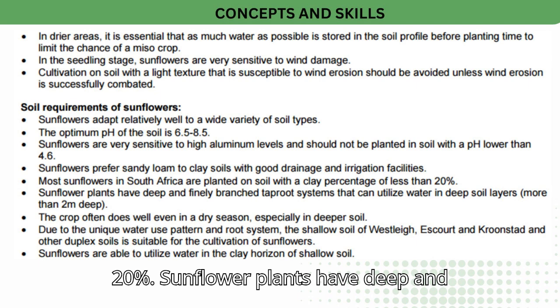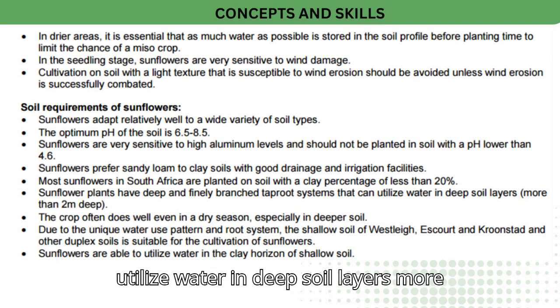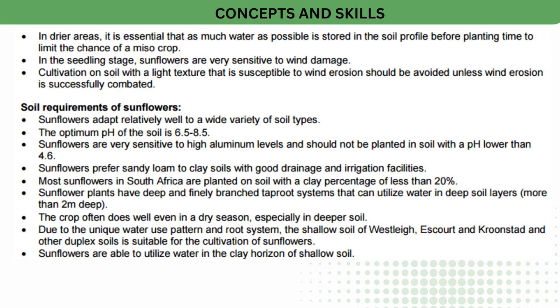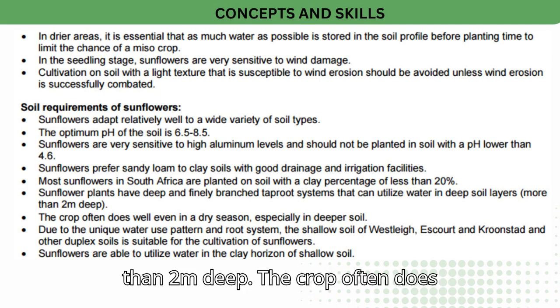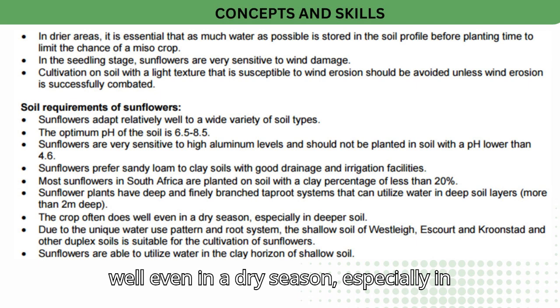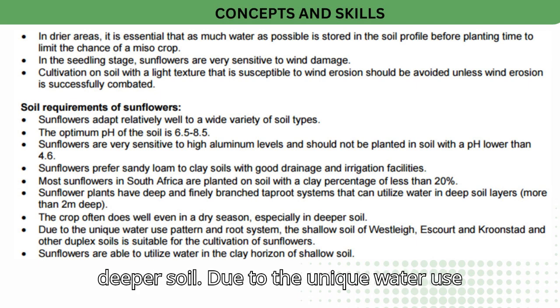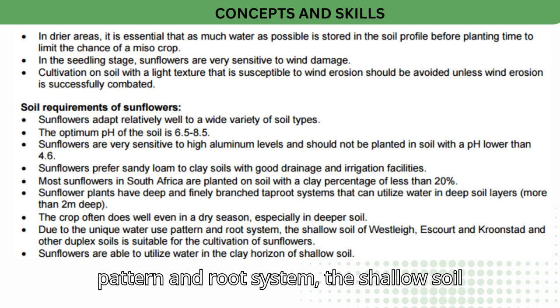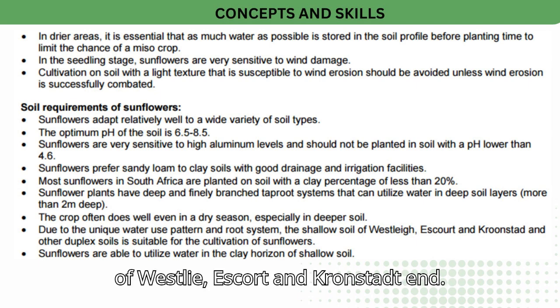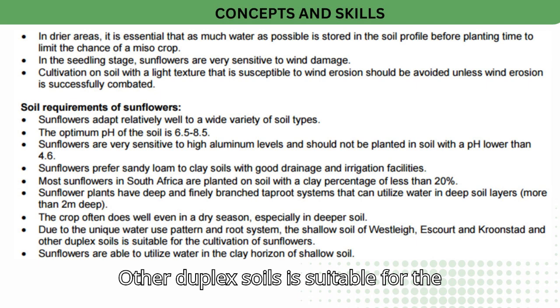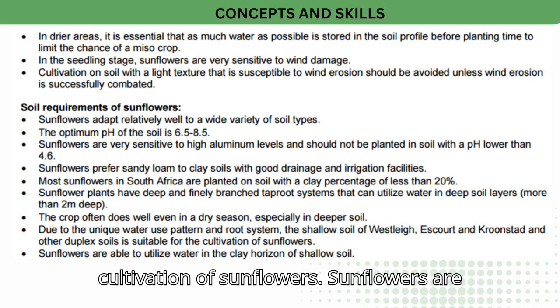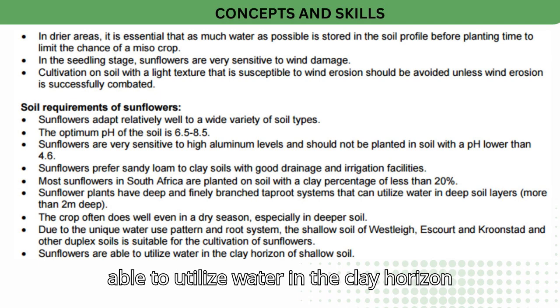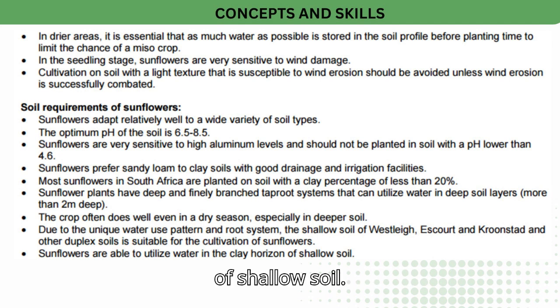Sunflower plants have deep and finely branched taproot systems that can utilize water in deep soil layers, more than 2 m deep. The crop often does well even in a dry season, especially in deeper soil. Due to the unique water use pattern and root system, the shallow soil of Westleigh, Estcourt and Kroonstad and other duplex soils is suitable for the cultivation of sunflowers. Sunflowers are able to utilize water in the clay horizon of shallow soil.